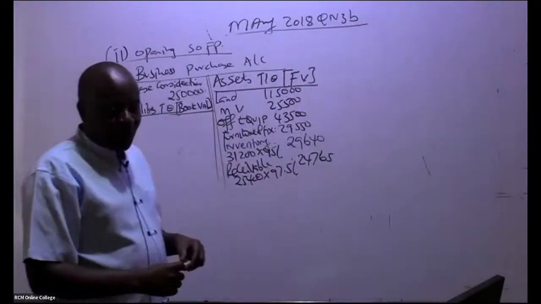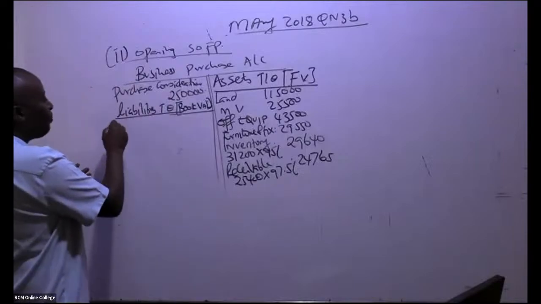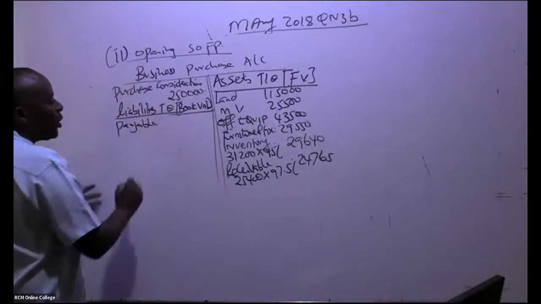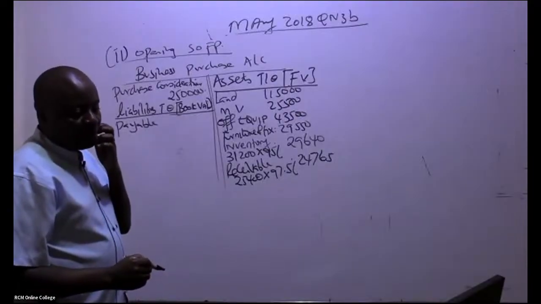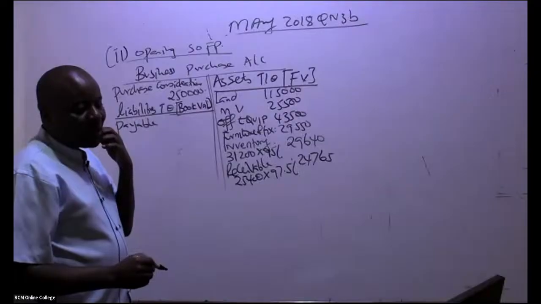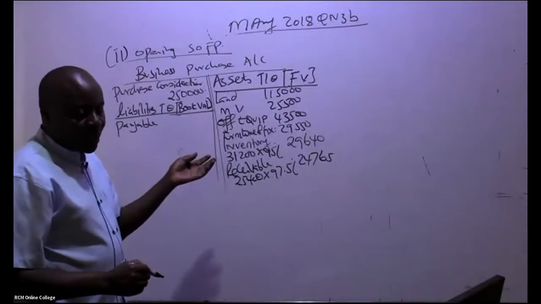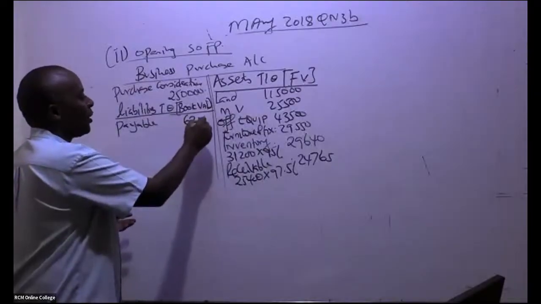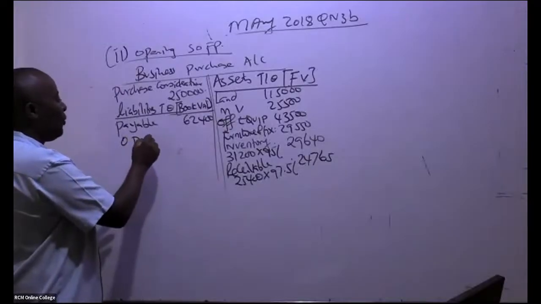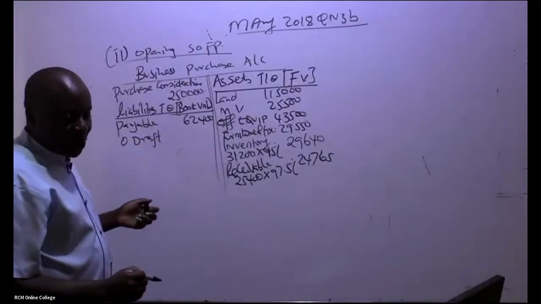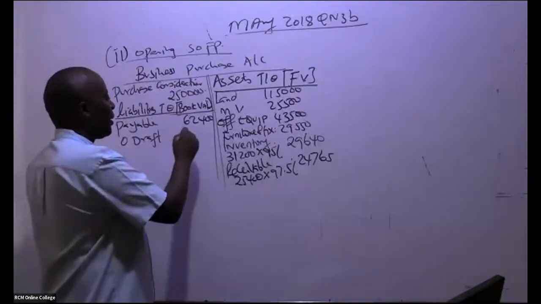So you start with the liabilities, like account payable. We are told account payable was taken over. So the payable, how much should I write here? Book value. Don't even go searching for a lot of information. In this case the payable was 62,400. And then we have a bank overdraft. So the overdraft, ladies and gentlemen, is how much? We take it the way it is, 17.